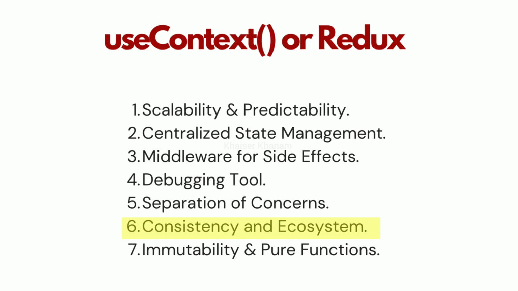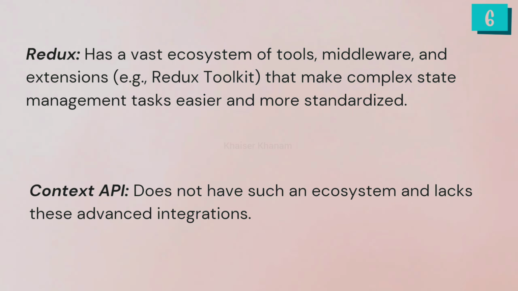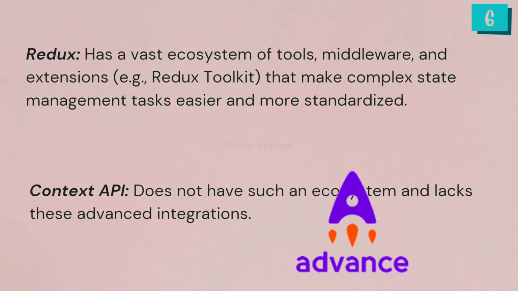Sixth comes consistency and ecosystem. Redux has a vast ecosystem of tools like middleware and extensions like Redux Toolkit that make complex state management tasks easier and more standardized. But the Context API does not have such an ecosystem and lacks these advanced integrations.